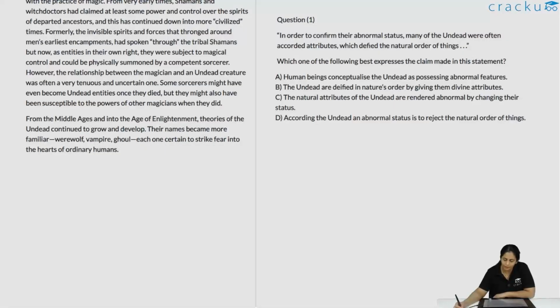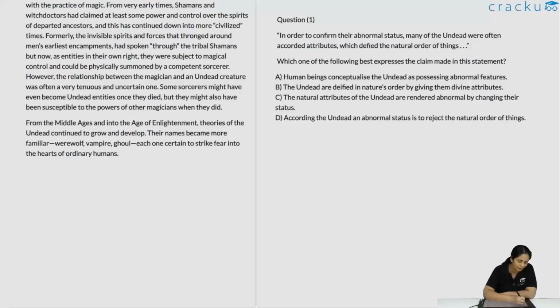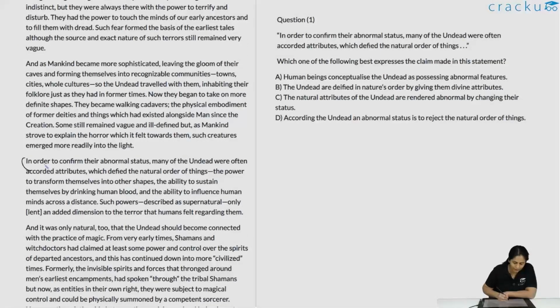In order to confirm their abnormal status, many of the undead were often accorded attributes which defied the natural order of things. So this sentence is there over here. They were given the power to transform themselves. So essentially supernatural abilities were given. And why were they given supernatural abilities? Because they were supernatural beings. Because you are trying to describe what in your mind is a supernatural, terrifying being, you give them supernatural abilities because you feel terrified by them and you feel that their qualities would be terrifying.